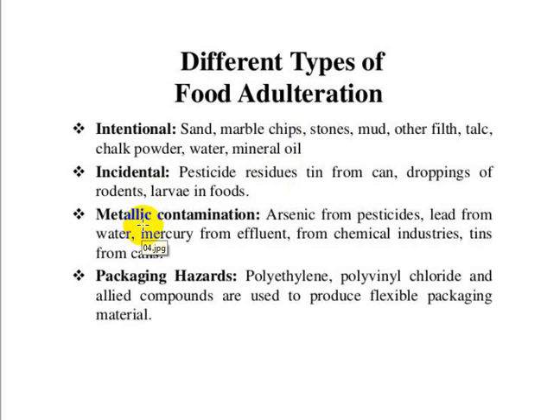Metallic contamination means many metals like arsenic, lead, mercury, iron are present naturally in the environment. So during food processing and food storage, these metals can be added to the substance. For example, lead from water, because usually the pipes are made of lead.